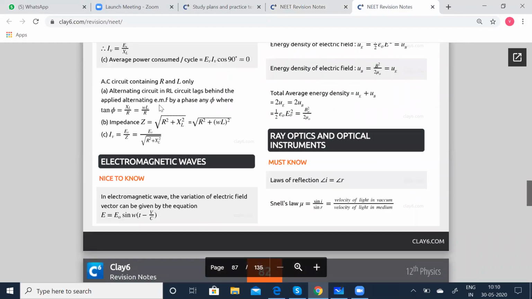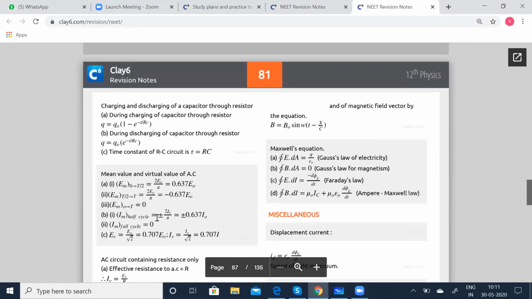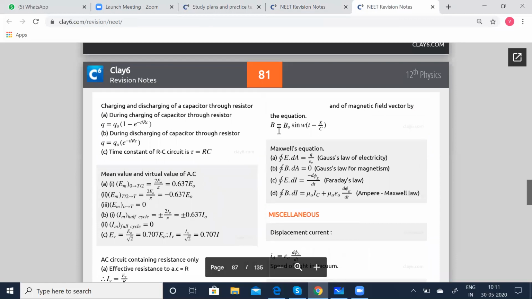So now let us go to electromagnetic waves. In an electromagnetic wave, the variation of the electric field vector can be given by the equation E equals E0 sine omega t minus x by C, where E0 is the amplitude of the electric field and C is the speed of light. Also the magnetic field: E is the electric field, and if B is the magnetic field, then B is given by B0 sine omega t minus x by C.